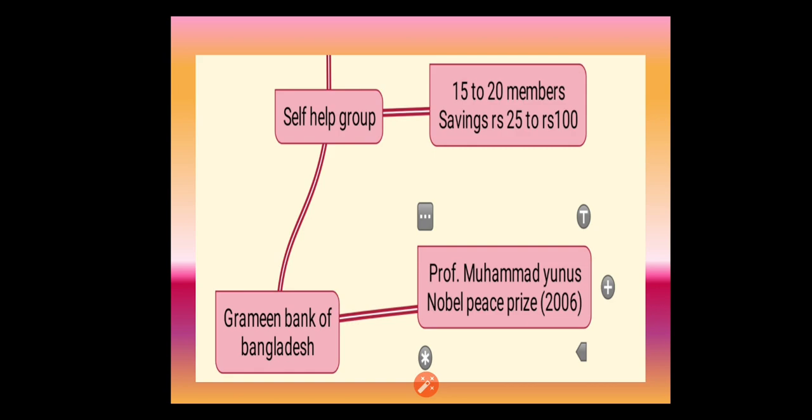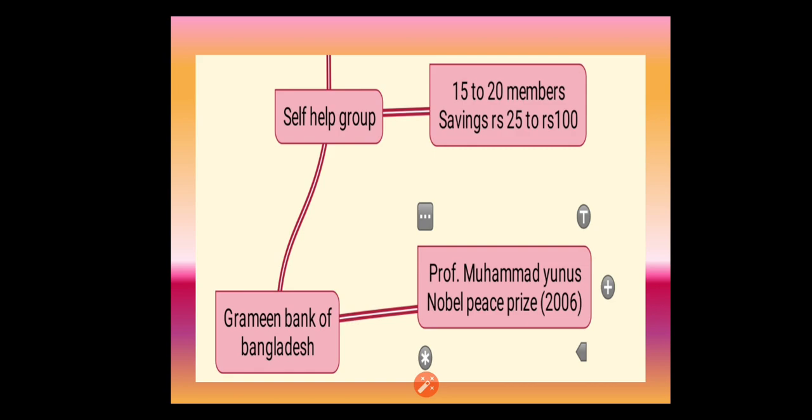But even before that, in 1970, he started it as a small project. In 1983 he looked at it as a big project, but in 1970 itself he started this bank as a small project.